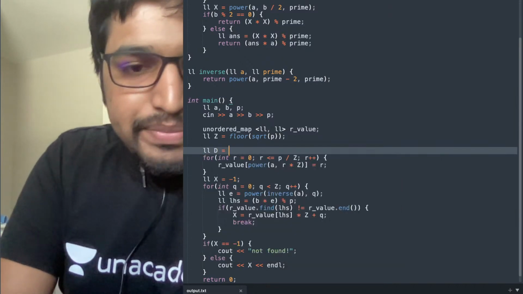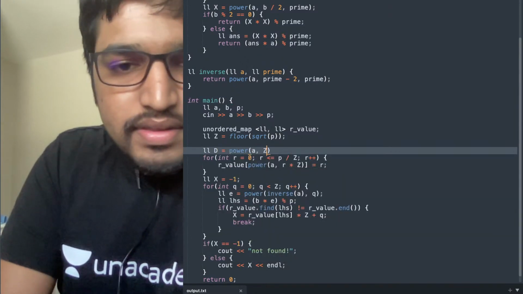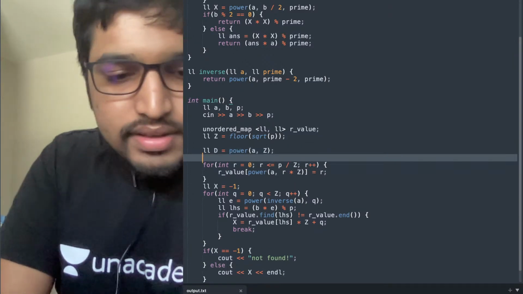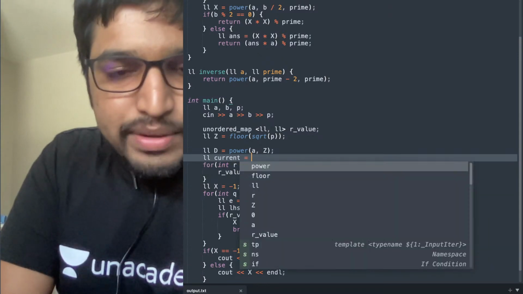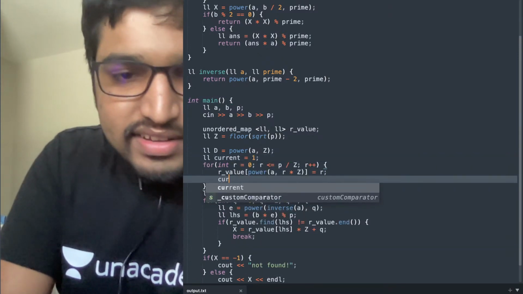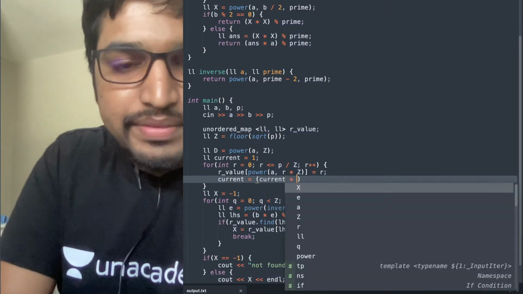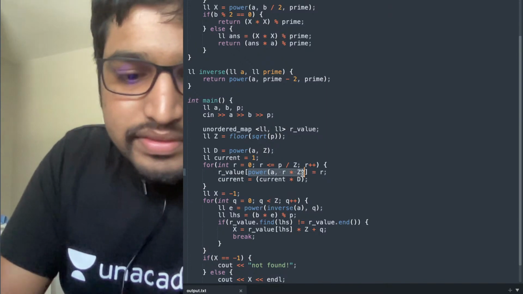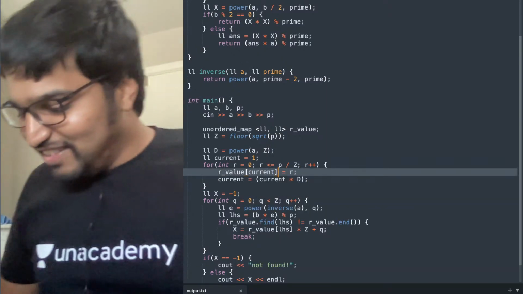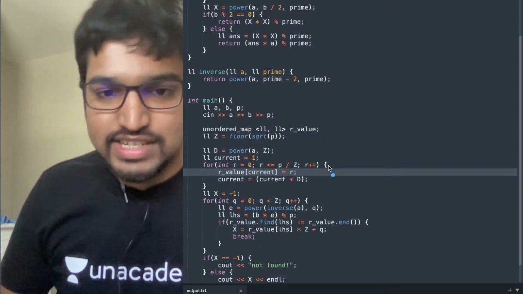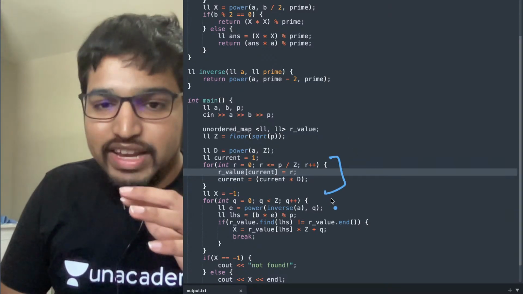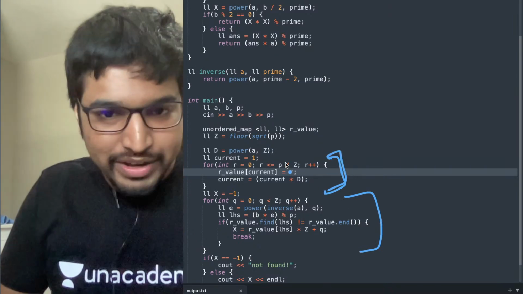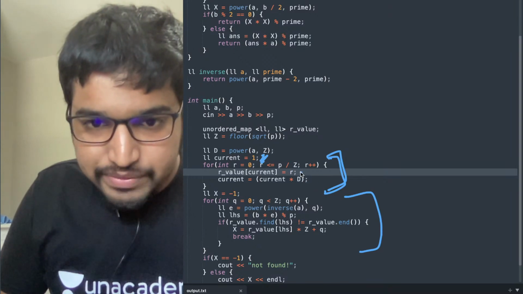long long D equals power of a comma z, and after this point, long long current equals 1, and then current equals current into D each and every time. We just write current here. Look, so quickly we just eliminated a log p from this loop. What did we do here? Current equals 1 at the first time. First time current equals 1.